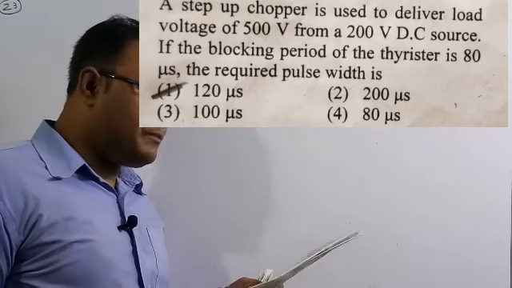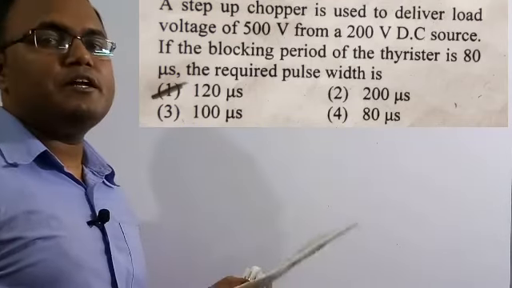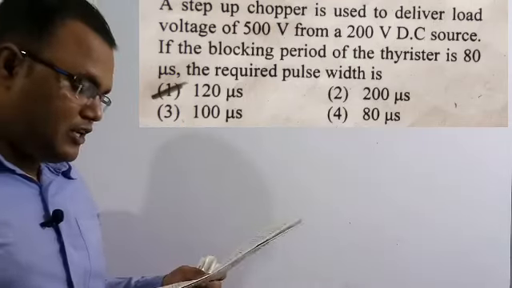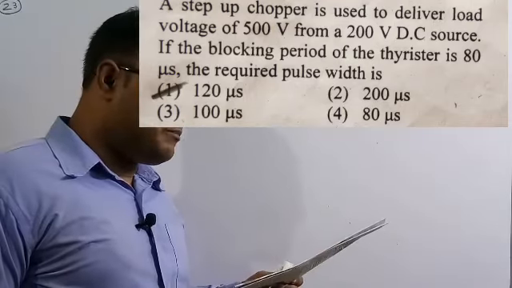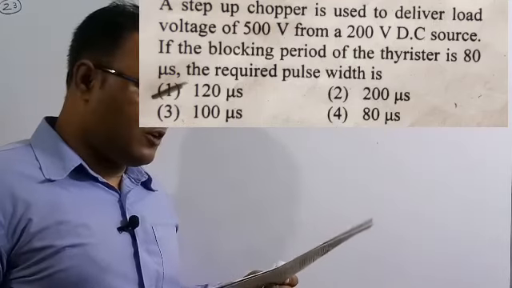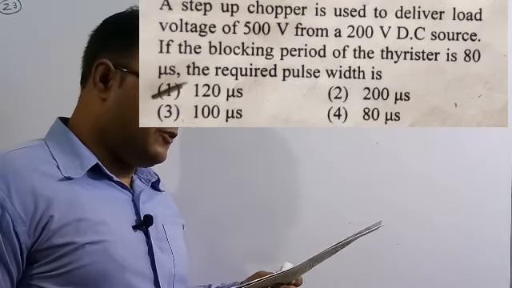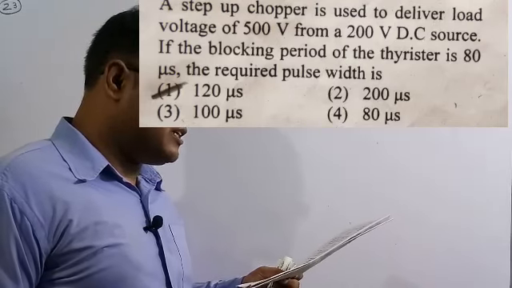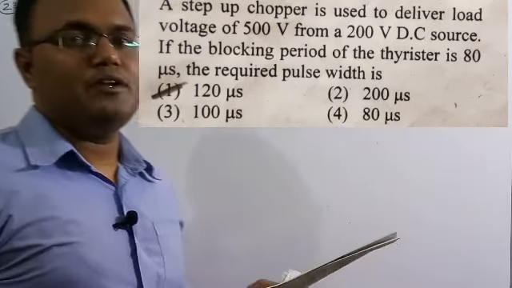They have given a blocking period of the thyristor. The blocking period means the thyristor is off period. They have given the T off and they want the required pulse width. Pulse width means T on. We need to find the T on value. Out of the 4 options, option A, which is 120 microseconds, is the correct solution of this numerical. So let's solve this numerical.